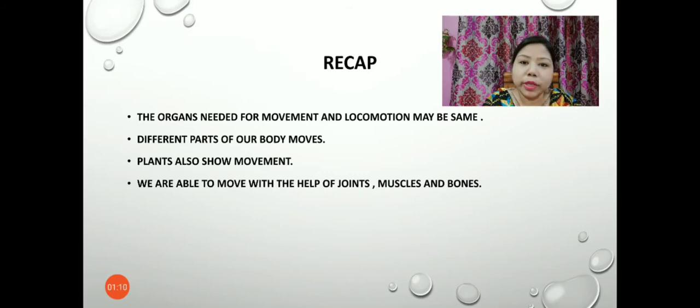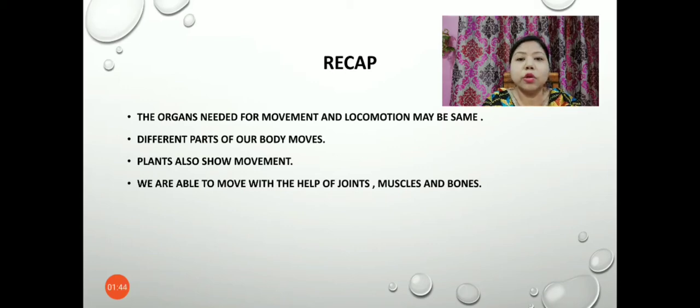But it is not always necessary that if there is a movement, the locomotion will also take place, like the movement of the fingers. If we move the fingers, we are simply moving that part of our body. But when we move the finger, our body does not get displaced from one place to another. So the organs needed for movement and locomotion may be the same or may not be the same. The different parts of our body move with the help of joints.